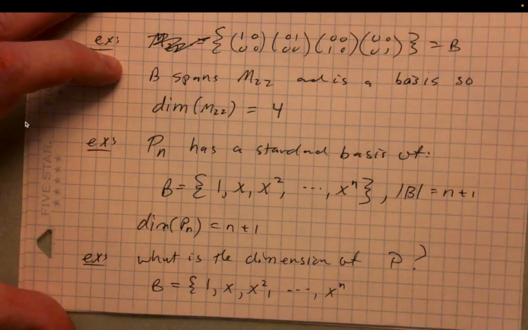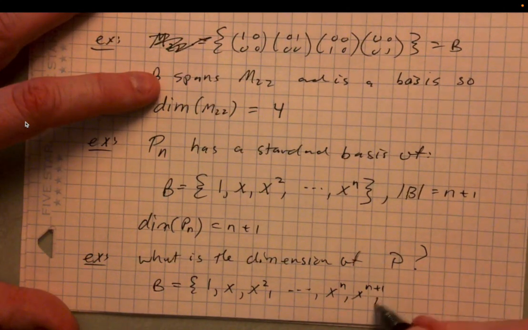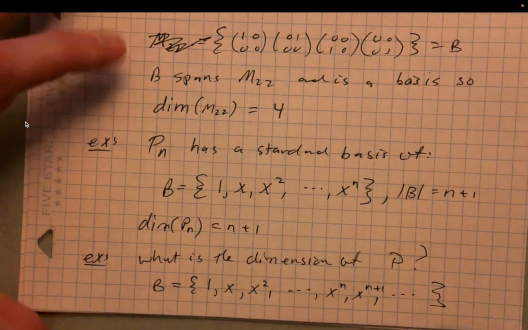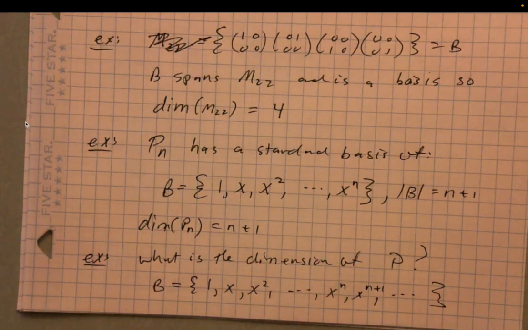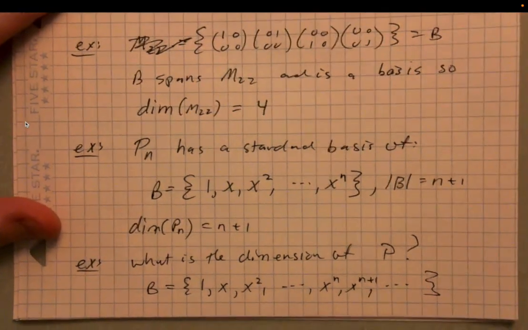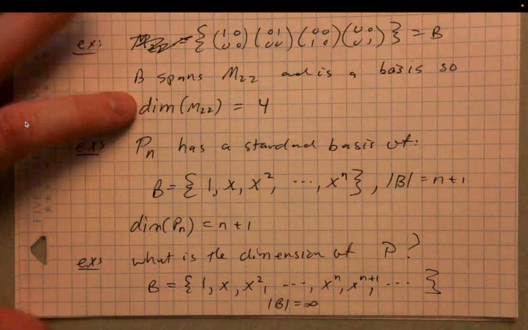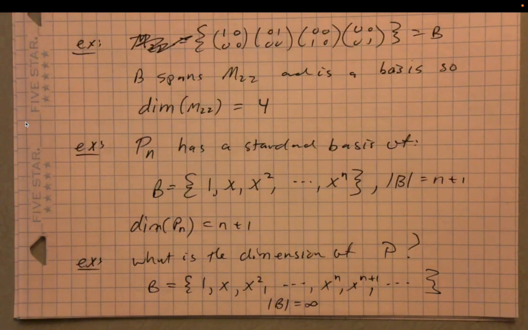Are there more? Yeah, it keeps going, doesn't it? That's the problem. So in this case, a basis for P is not finite. The size of B is infinite, and so the dimension of P is infinite. It's an infinite dimensional vector space.